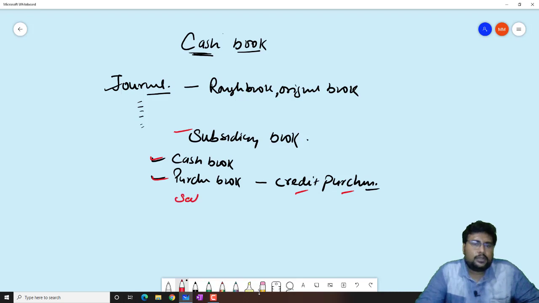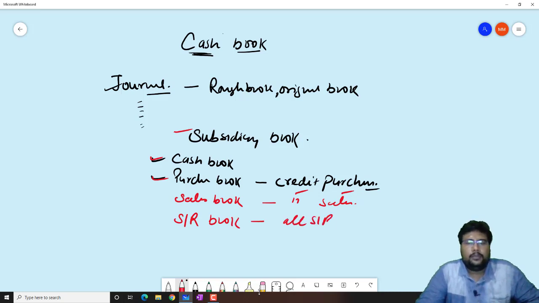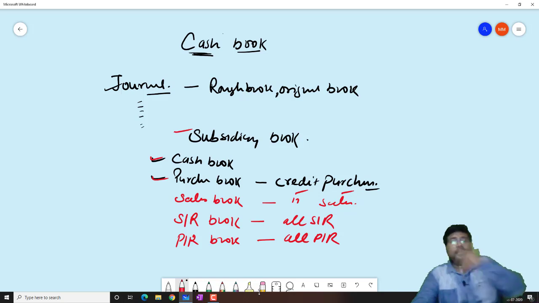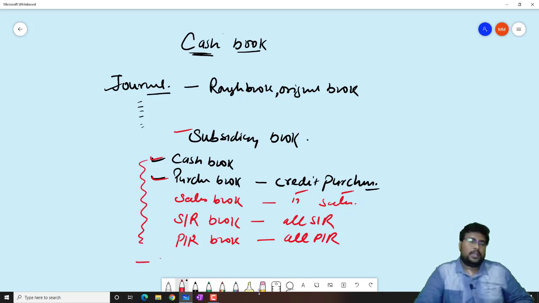Similarly, the sales book, in which all credit sales will be recorded. One book is there for sales return, in which all sales returns will be recorded. In the purchase return book, all purchase returns will be recorded, and any other transaction which is not recorded in these books will be transferred to the journal proper.